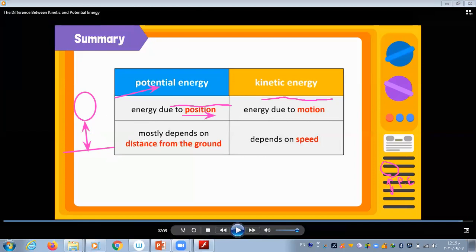So it mostly depends on distance from the ground. If the object touches the ground, then no potential